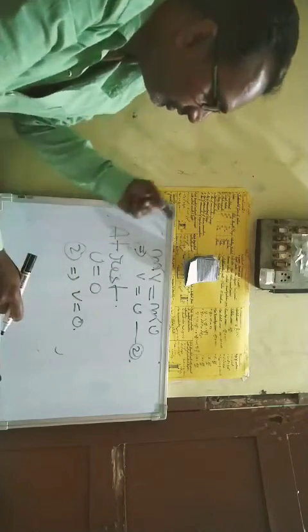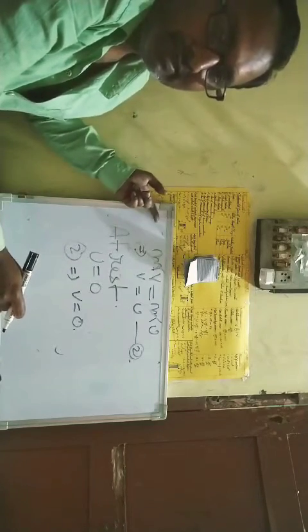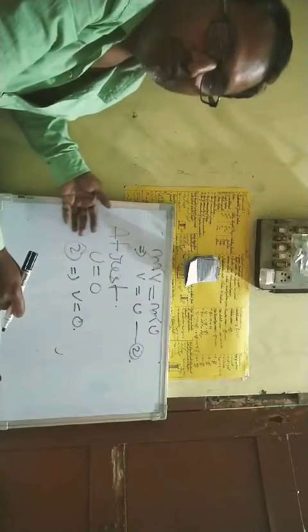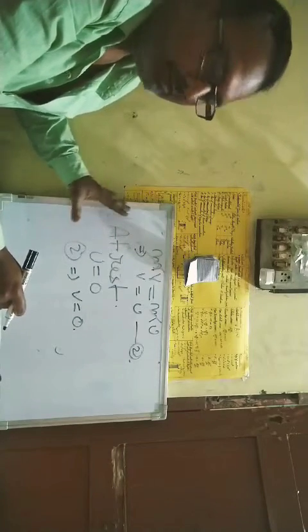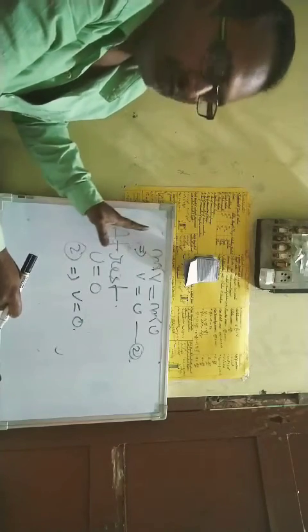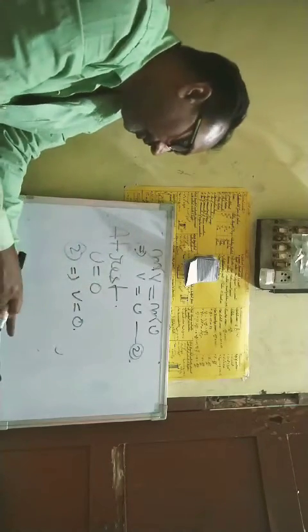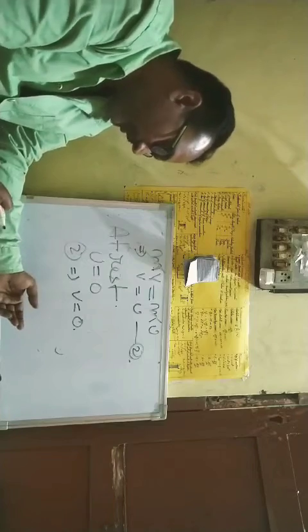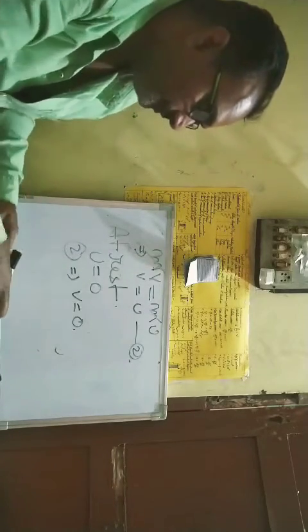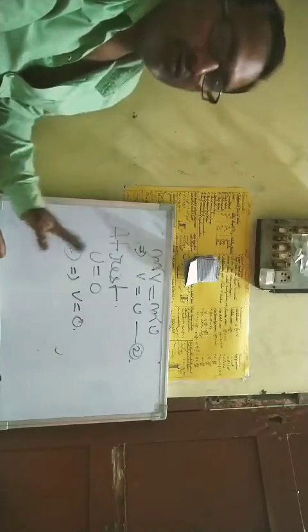So you can see that we started from the second law, F equals ma, and concluded with the first law. This is how we can derive the first law from the second law. It is on page number 120 in your book. Now first law over, second law over.